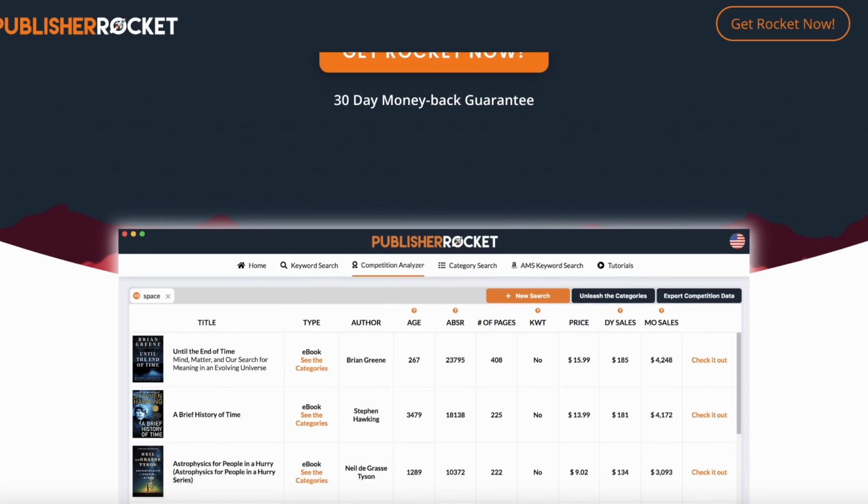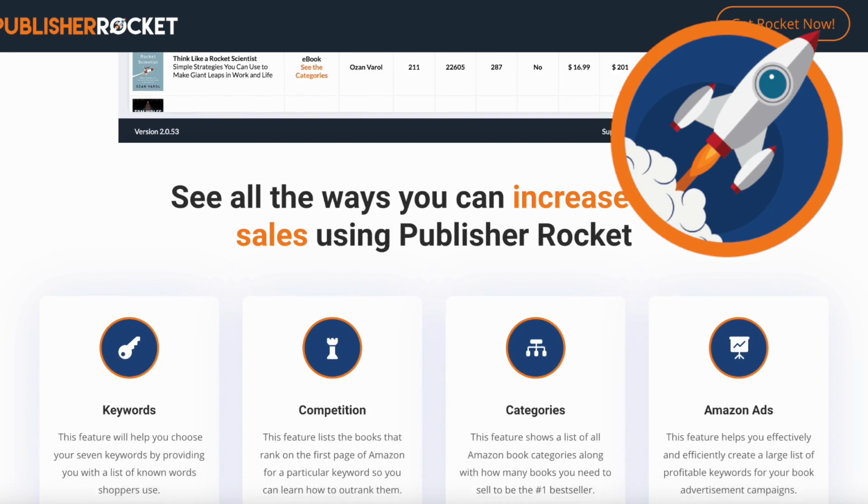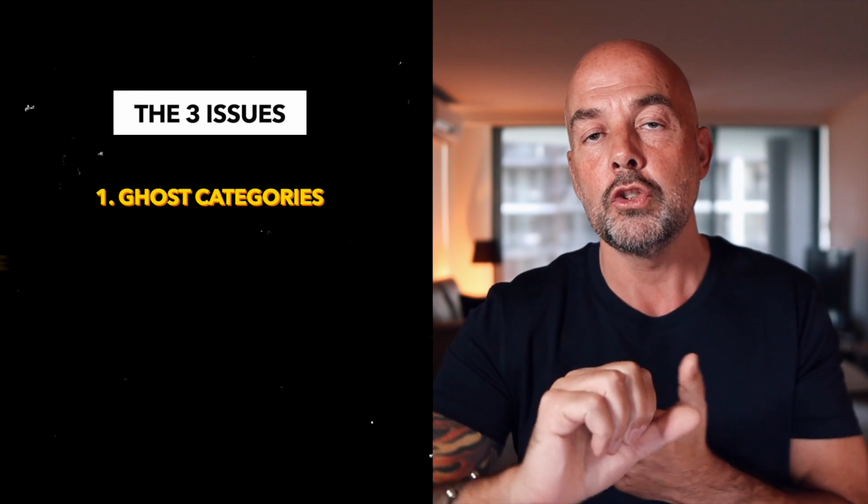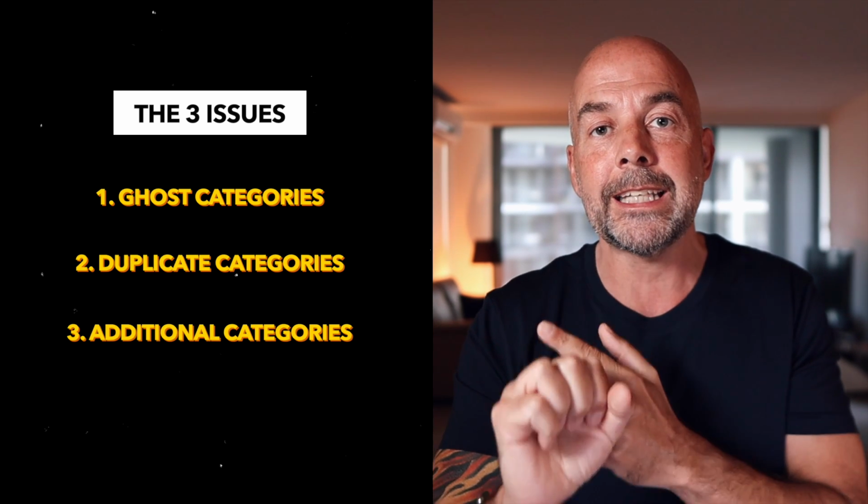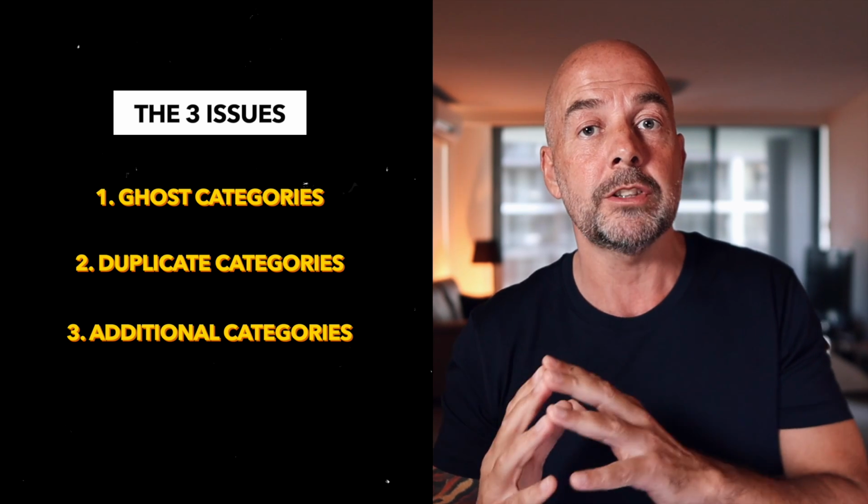However, these changes have come with some consequences, and I only found out about these after a long chat with the creator of the popular KDP keyword research tool, Publisher Rocket. And he told me about 3 issues, and these were around ghost categories, duplicate categories, and certain keywords that would allow your books to be put in additional categories by Amazon, or, and this is probably more important, it may result in you being removed from categories that you'd requested in the first place. So we're going to look at these 3 issues in more detail.